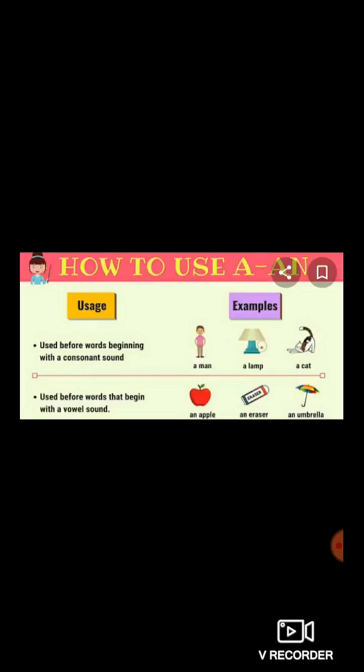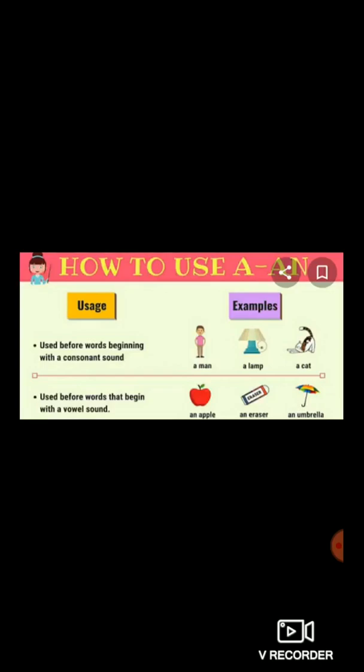An eraser. Again, eraser is a noun. So we use an article before a noun. But eraser, E, is a word which begins with a vowel sound. So when a word begins with a vowel sound, before that we use an. An umbrella. Again, the word umbrella starts with the letter U, and U is nothing but a vowel. So before words that begin with a vowel sound, we use the article an.